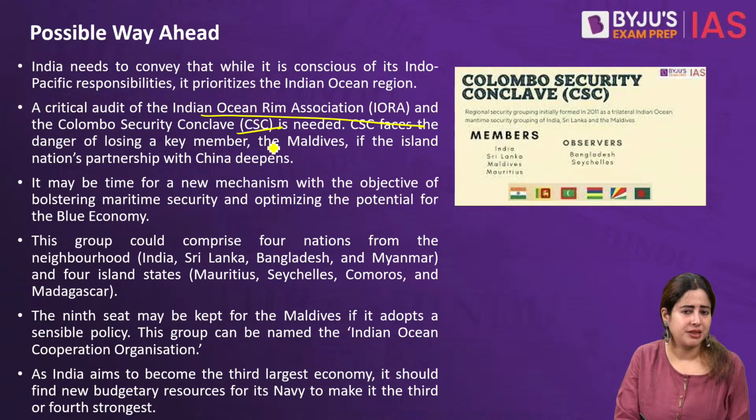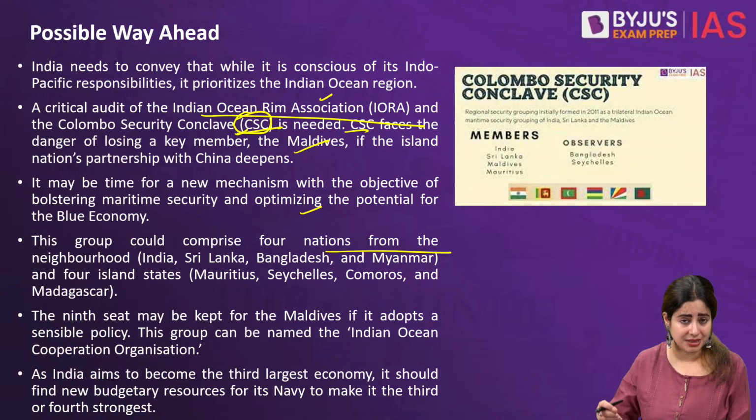creating much better compliance with dialogues such as the Colombo Security Conclave, because already the Indian Ocean Rim Association and the CSC are pretty lethargic when it comes to creating proactive initiatives for creating more security in the area. Similarly, tomorrow if the Maldives and India's spat increases, the CSC will lose one of its major members, which will go and become China's ally.